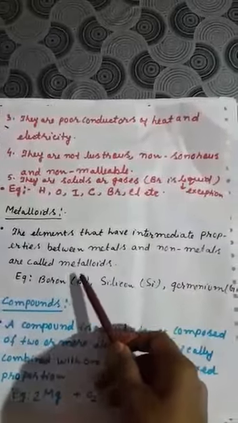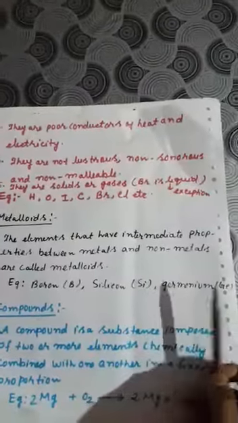Now what are metalloids? Elements that have intermediate properties between metals and non-metals are called metalloids. Some of the examples you have to remember, like boron, silicon, germanium, etc.